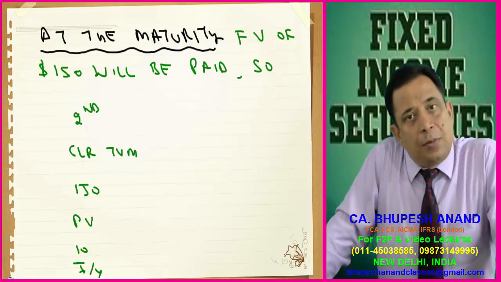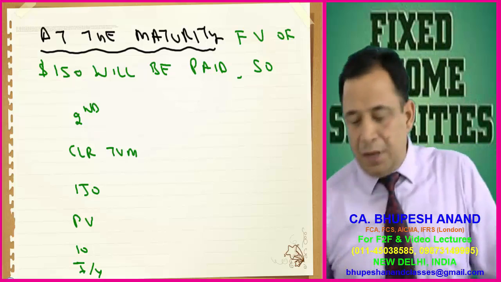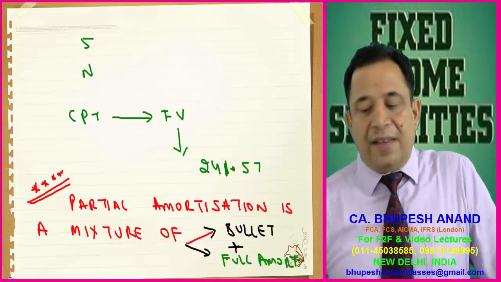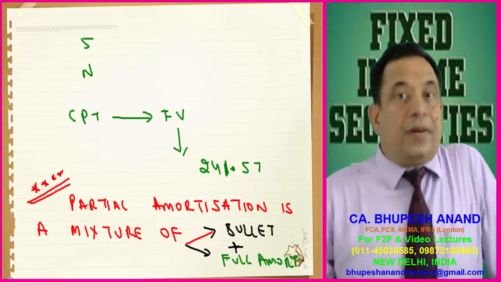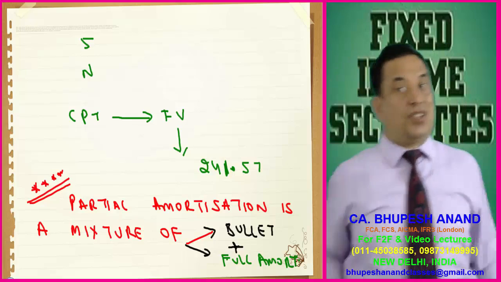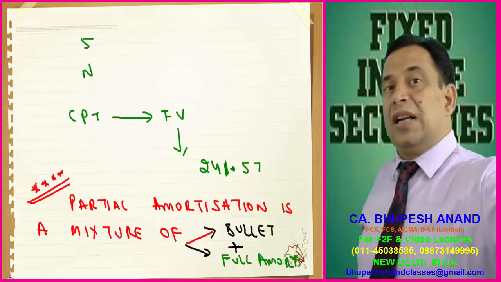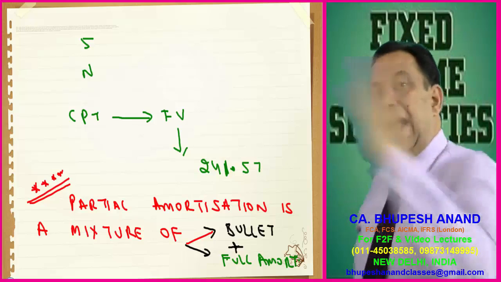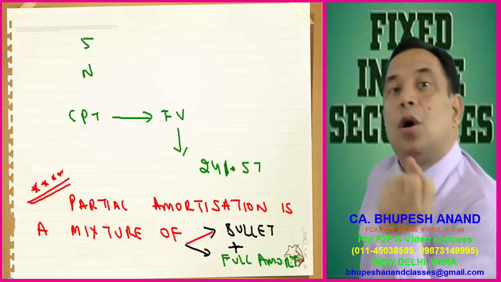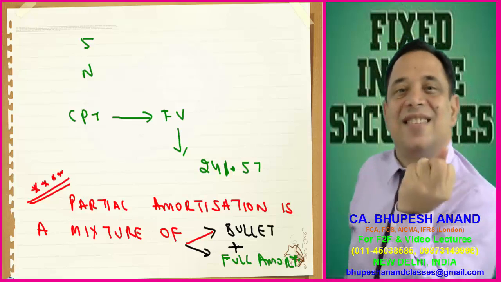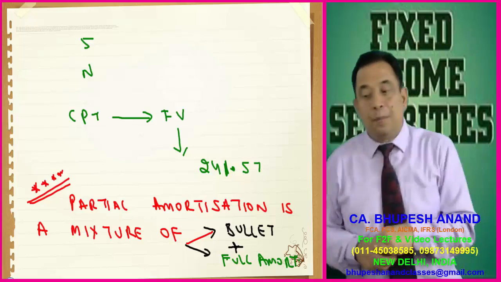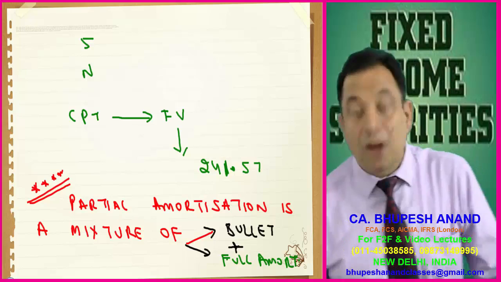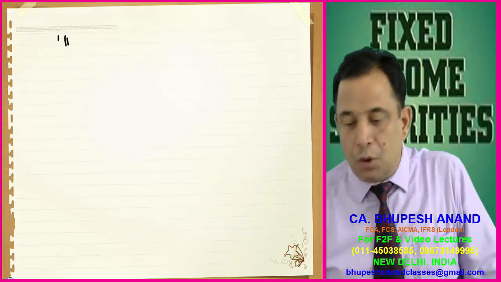So again I will be using the steps with the help of calculator. Second clear TVM, 150 PV, 10 IY, 5 as N, and I will be computing future value, that is coming to be 241.57. It means in case of partial amortizing structure, I have used the concept of bullet as well as full amortizing. So it is also named as balloon structure. I have written that in star form. Please write down the stars. Partial amortizing is a mixture of bullet plus full amortizing.